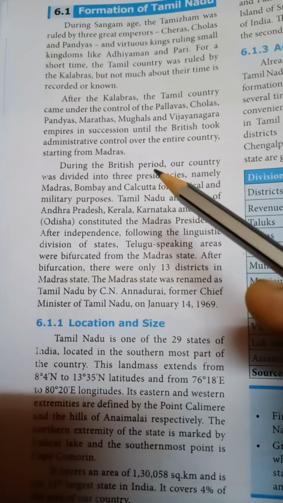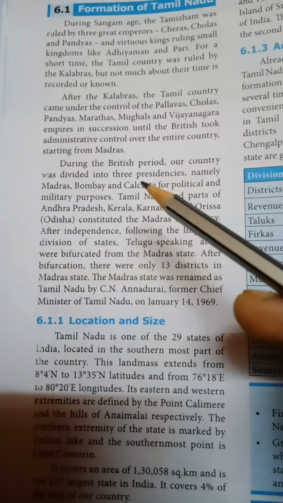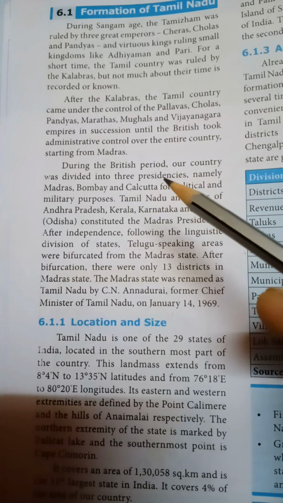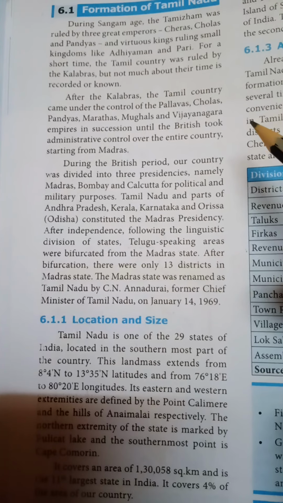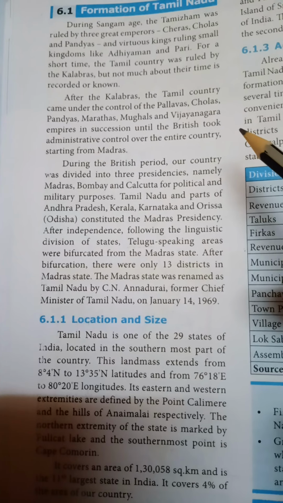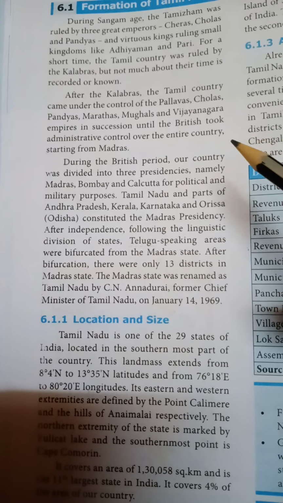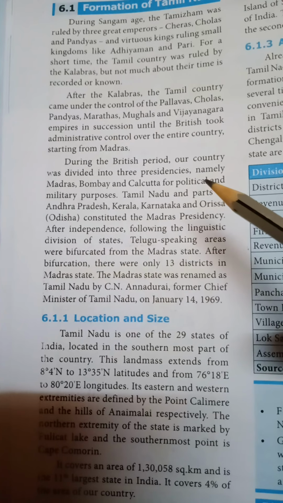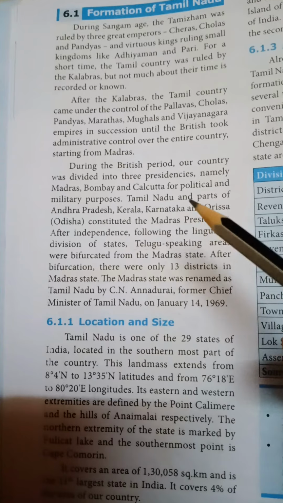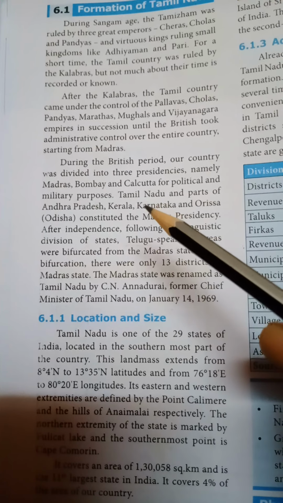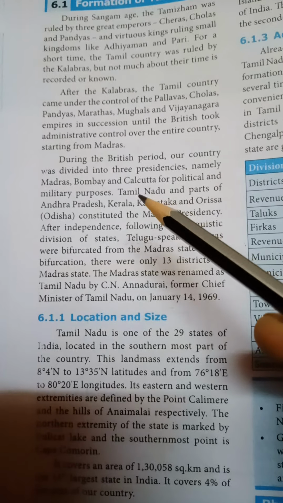During the British period, our country was divided into three presidencies. What are the three presidencies? Namely the Madras presidency, Bombay presidency and Calcutta presidency. For what purpose was it divided? For political and military purposes.